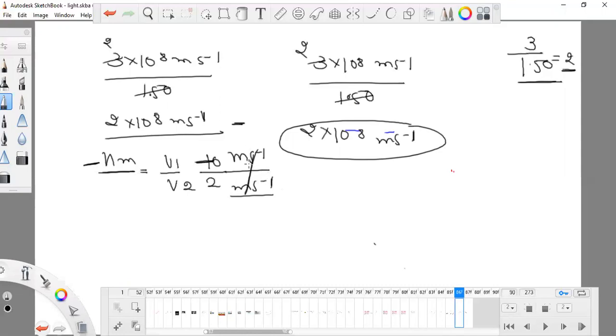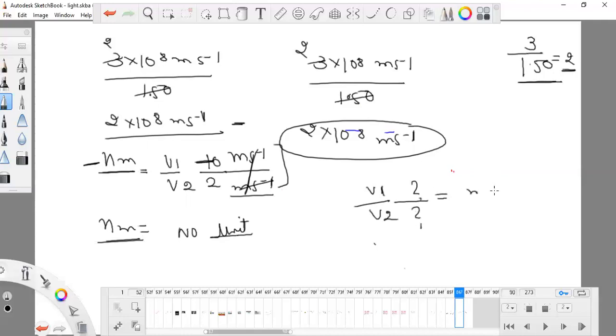So these two units cancel by themselves, because as we do numericals, we cut them, since one is the numerator and the other the denominator. So n will be any digit, but there will be no unit because the units were cancelled previously. So the refractive index has no unit, remember this. But if you are finding v1 or v2, depending upon the numerical, you will have to find the meter per second value, because velocity has a unit, it is a vector. Now next question.